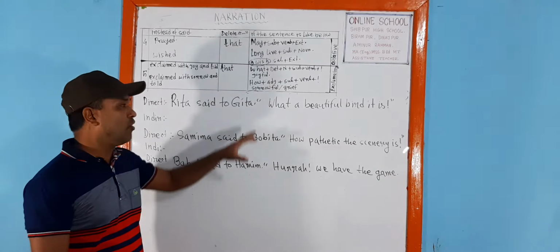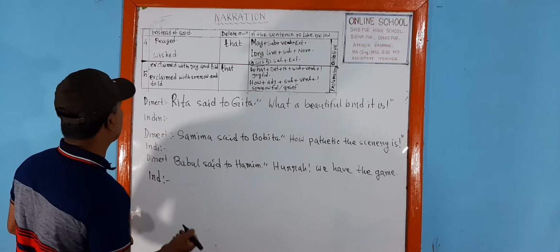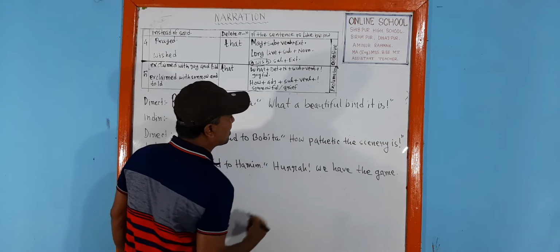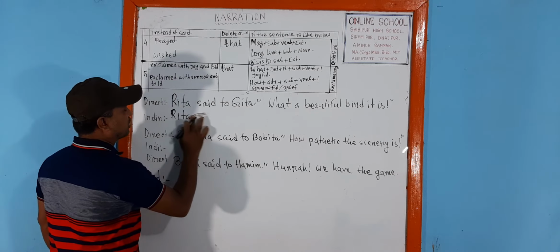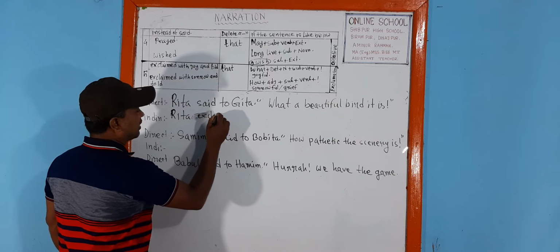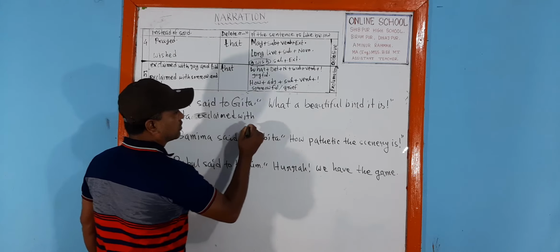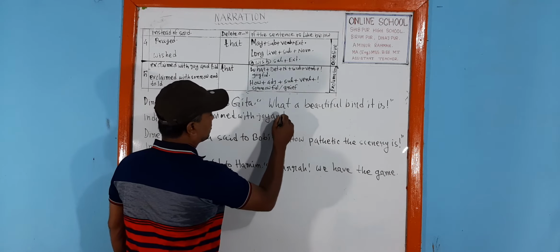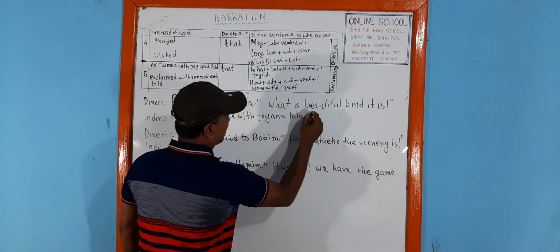Now we are just having a practice on these sentences. Please look at this: What a beautiful bird it is. Now we have to write down: Rita exclaimed with joy and told that.